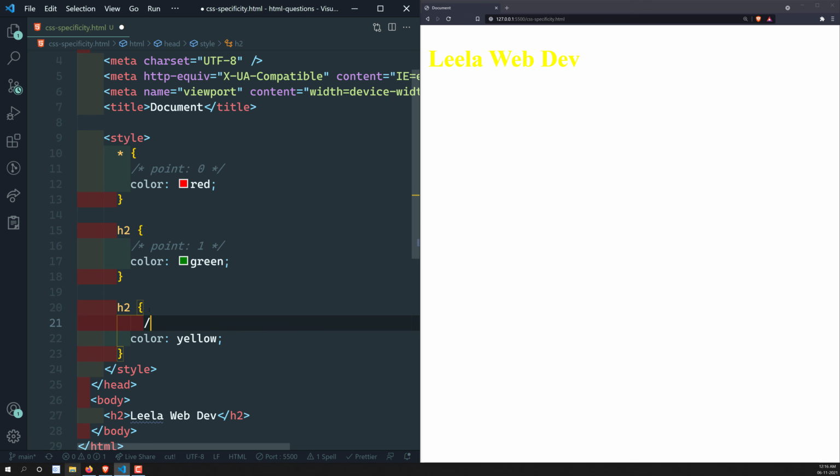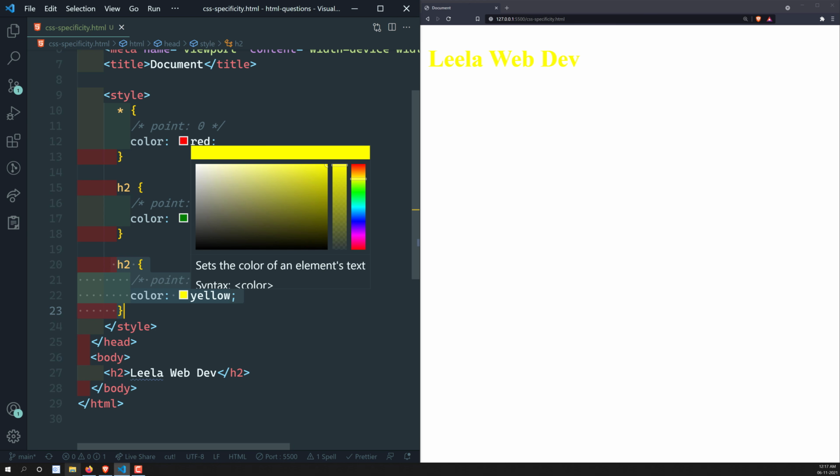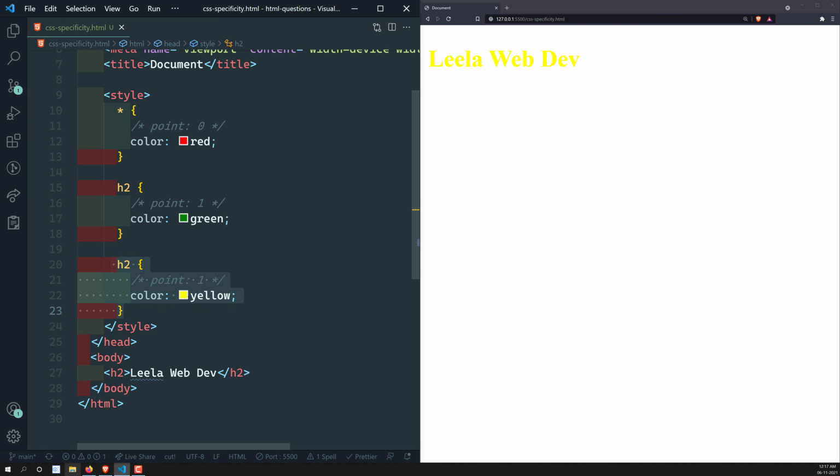We know that an element is a point of 1, so I am mentioning this as a point of 1. In this scenario, the execution is top down, so whichever comes last will be applied. Both have the same points, so the last one is taken as the preference. For that reason, yellow is applied.